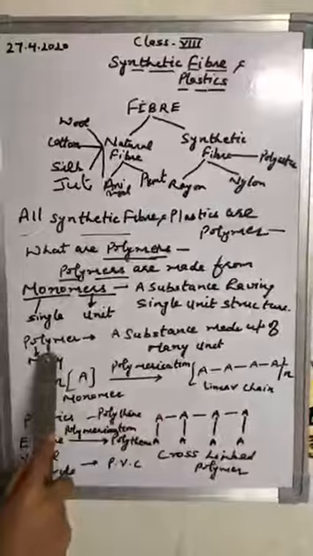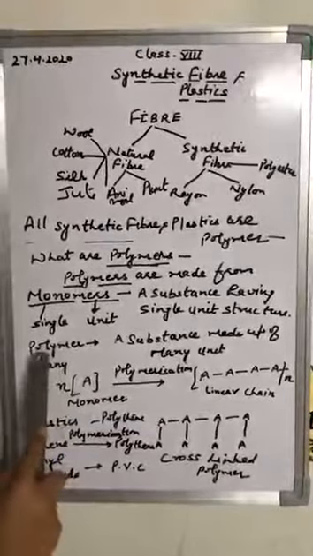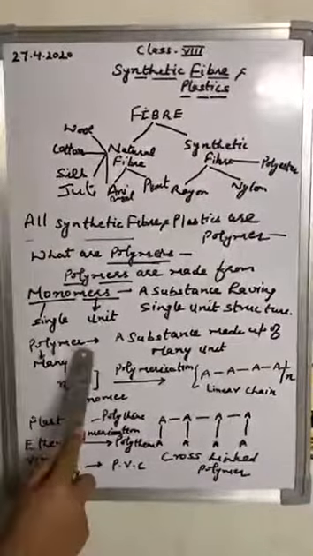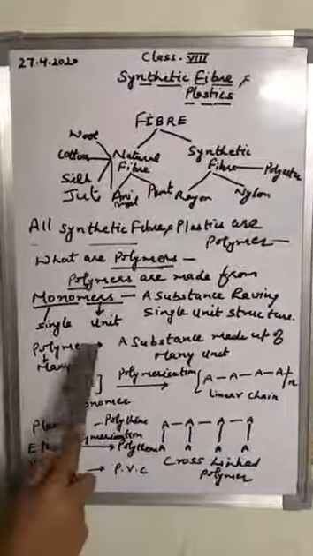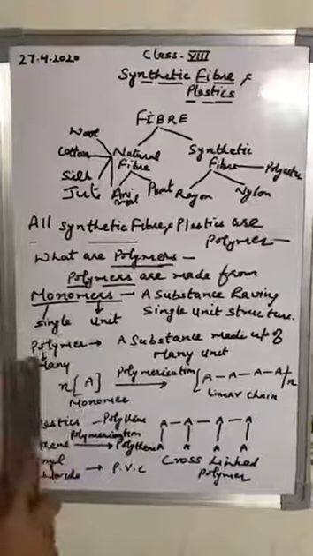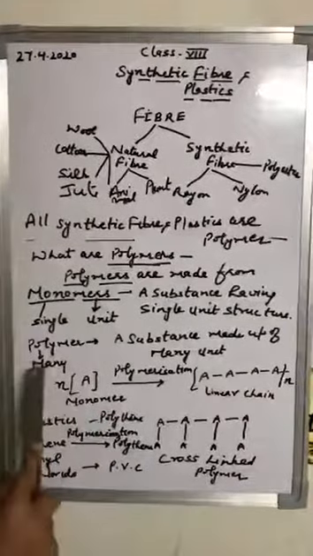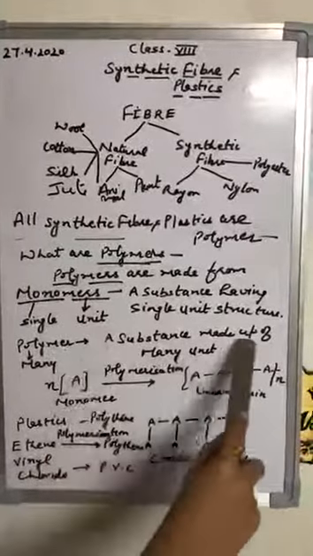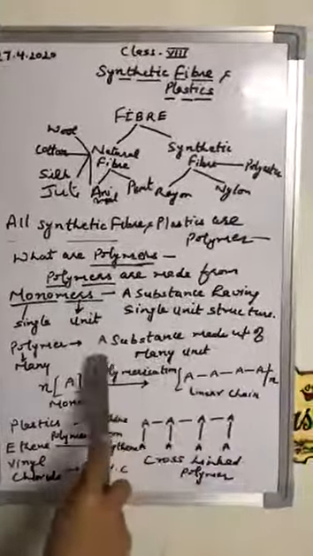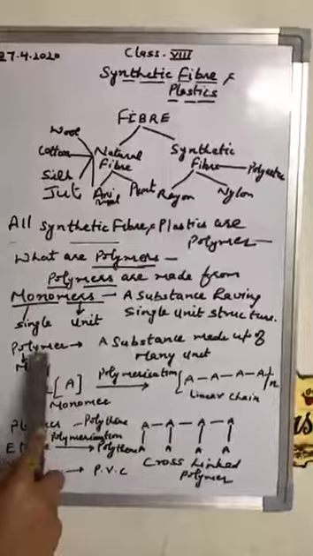And what is polymer? Poly means many, as you know, and mer means molecule or unit. When so many single units combine together, they form a substance of heavy mass, that is called the polymer. So what is polymer?